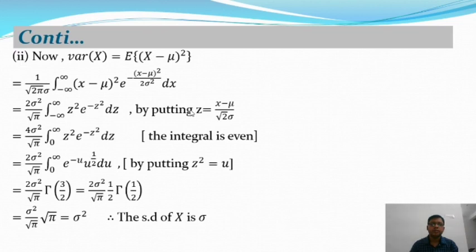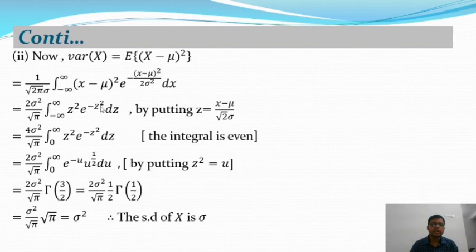Now we put z equal to x minus mu by root 2 into sigma. Then from this integration we will get 2 sigma square by root pi, integration over minus infinity to plus infinity, where the lower limit and upper limit remain the same, of z square into e to the power minus z square into dz.